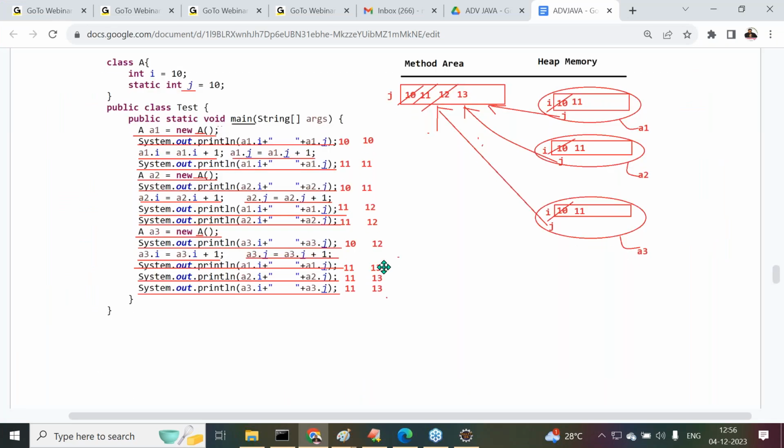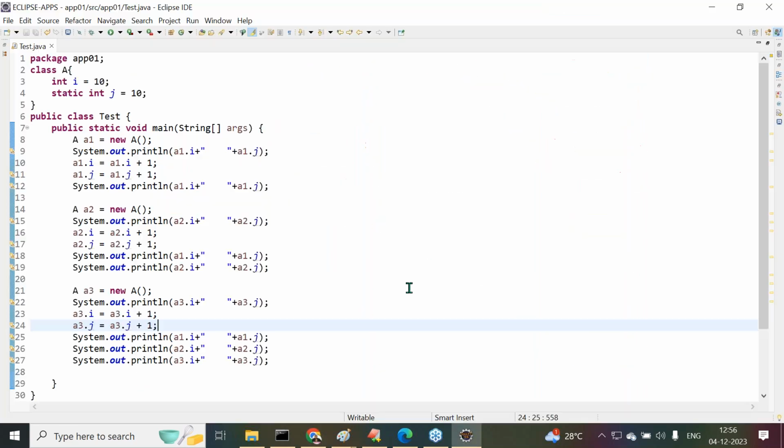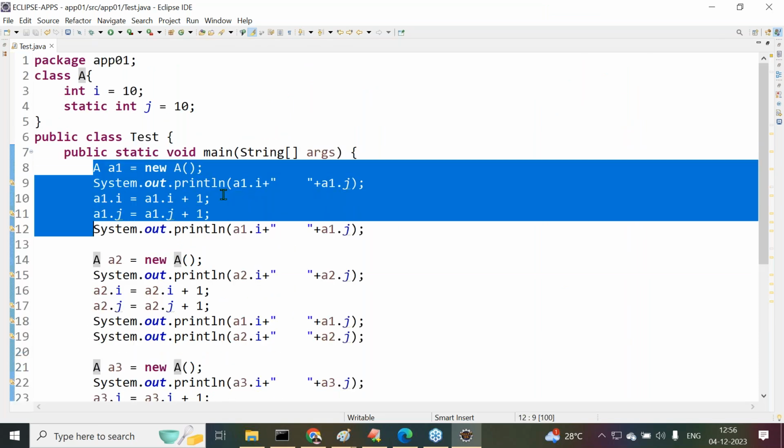Right, sir. Then after this, one more small point I need to show. Now try to understand these points here. Just 2 minutes of time, I'll finish the content here. Last program on the static variable.